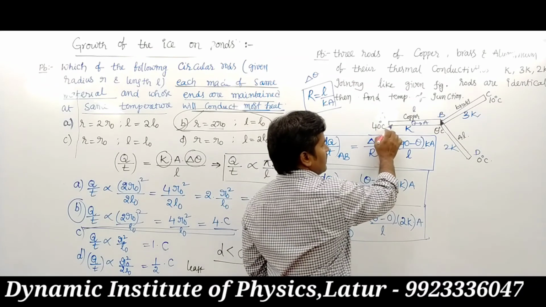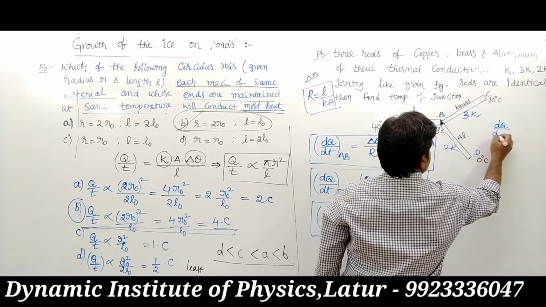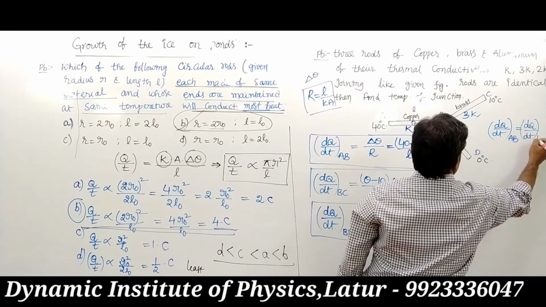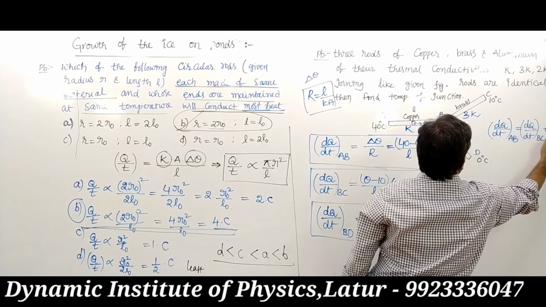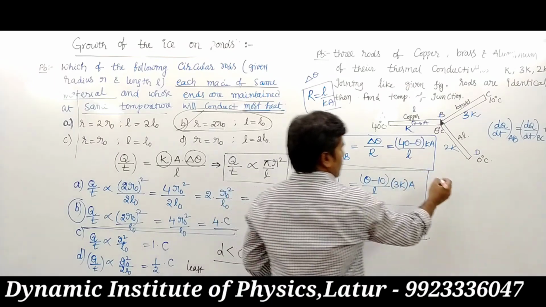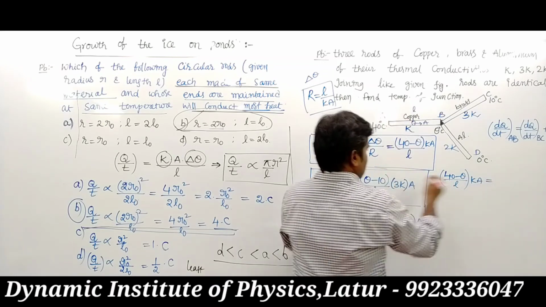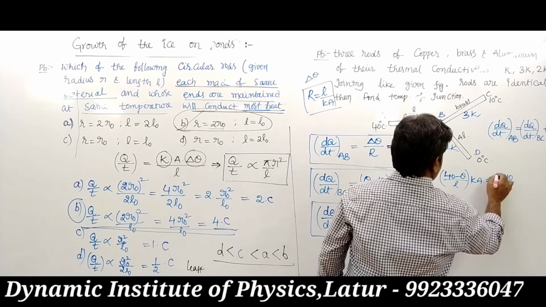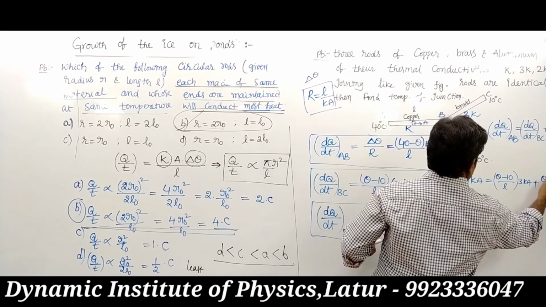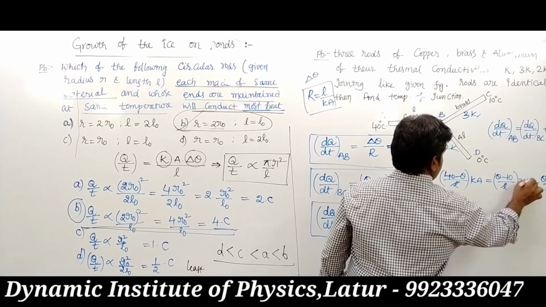You know that the total transmission of heat from A to B equals the sum of dq by dt of B to C and dq by dt of B to D. Using that concept we simplify. 40 minus theta upon L into KA equals theta minus 10 upon L into 3KA plus theta into 2KA upon L. So L is cancelled and KA also cancelled.